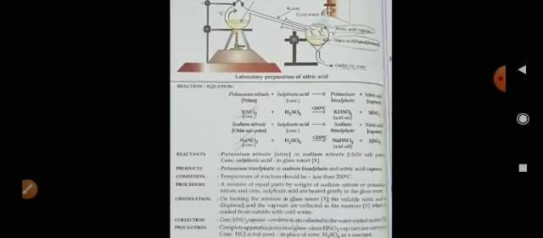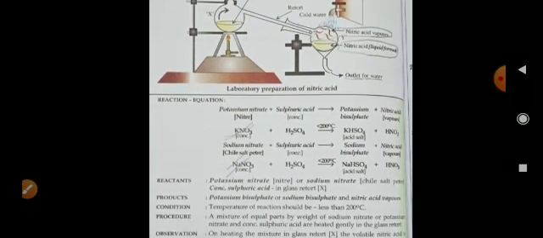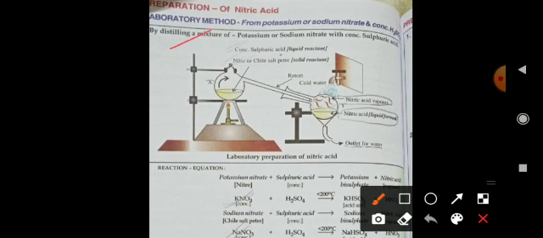Second, now methods of preparation. So how is nitric acid prepared in the lab? By distilling a mixture of potassium or sodium nitrate with concentrated sulfuric acid. This is the laboratory preparation of nitric acid. So there is a setup of apparatus in which you can see how nitric acid is prepared in the laboratory. This flask contains concentrated sulfuric acid plus nitrate or Chile saltpeter in solid form.